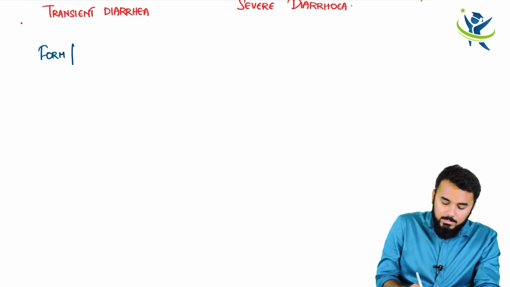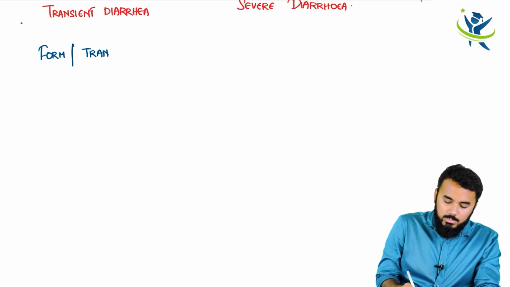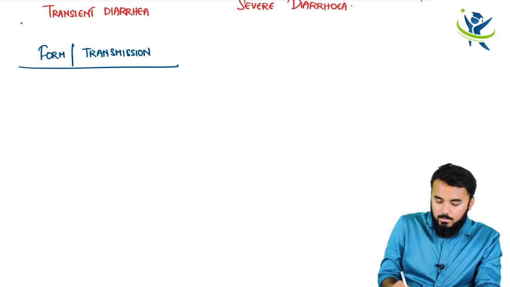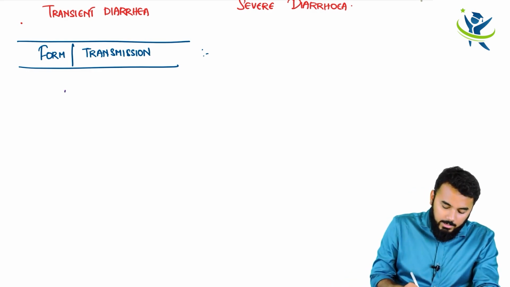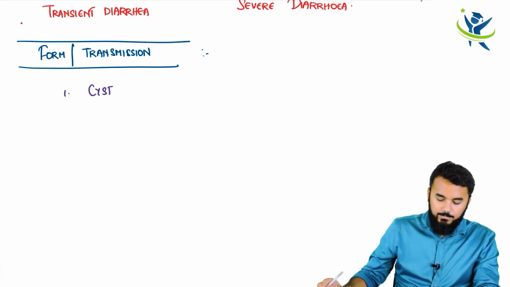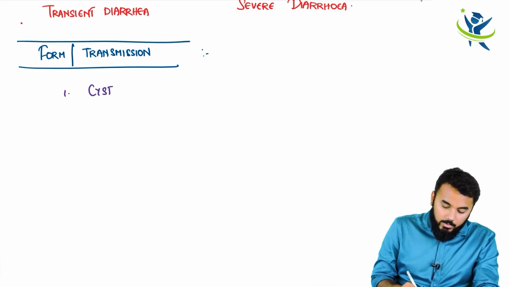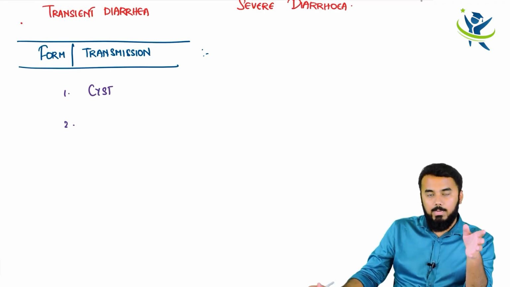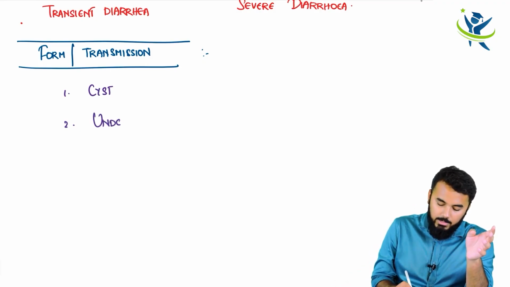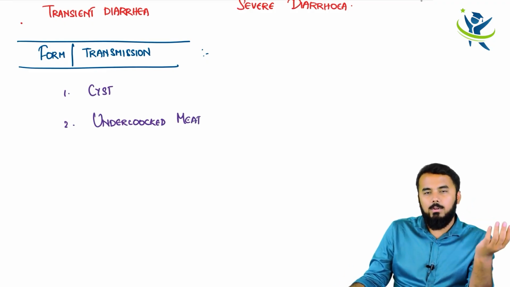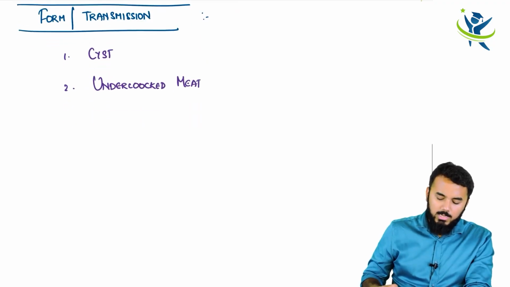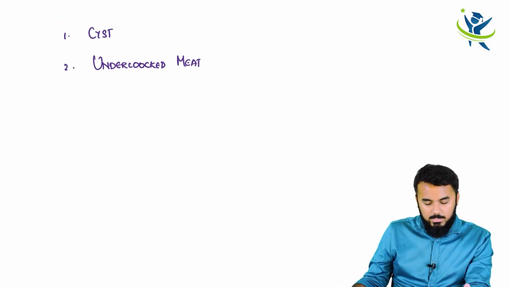Another important thing is in what form it exists and how it is transmitted. What form does it exist in and how is this pathogen transmitted to you? The form is obviously cyst. It is always in the cyst form. It is transmitted by eating undercooked meat or drinking contaminated water. So mostly undercooked meat, and the form in which it exists is the cyst form.